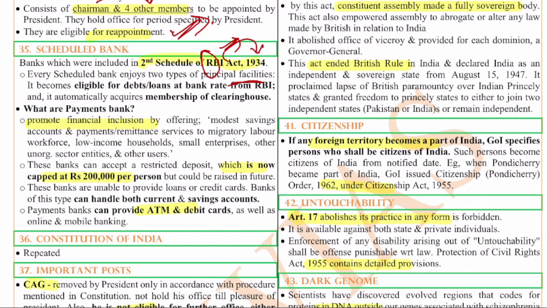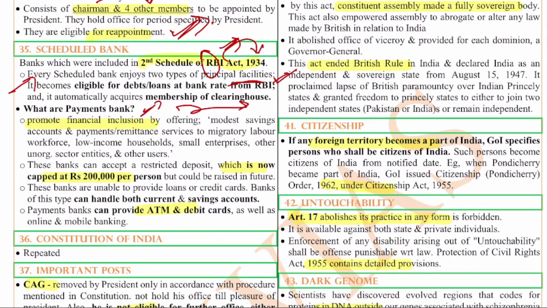One is they become eligible for loans and debts at bank rate from the RBI. This is the most important thing. They can take loans directly from the RBI, and also they become part of the national clearing house. This national clearing house ensures the transfer of money very easily. That is also another thing. And also recently we had these special banks called the payment banks.